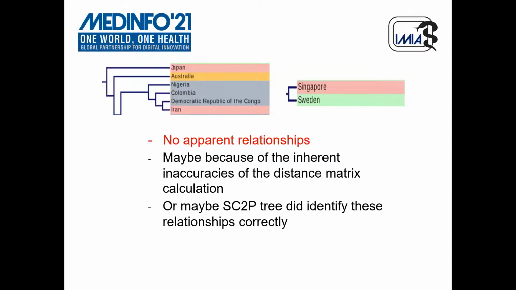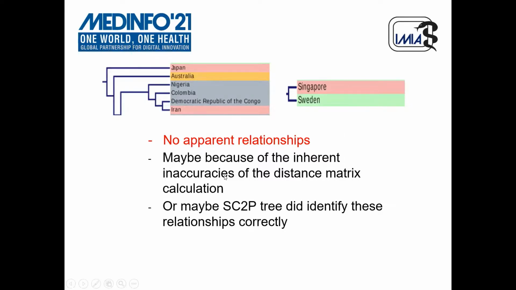Apart from the interesting relationships that we uncovered and that were captured in our phylogenetic tree, there were some relationships that had no apparent direct relationship. For example, Japan and Australia, Congo and Iran, Singapore and Sweden. We couldn't find a story behind how the transmission happened there, but they are placed together in our phylogenetic tree.